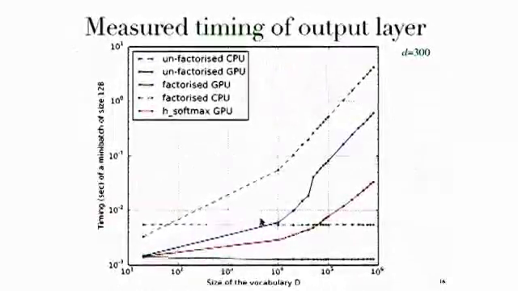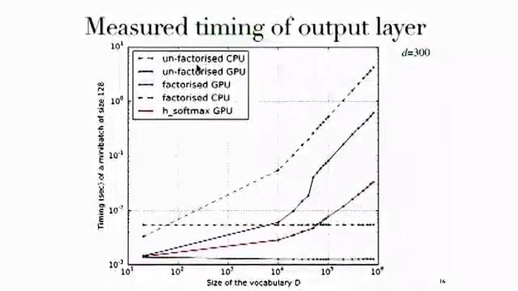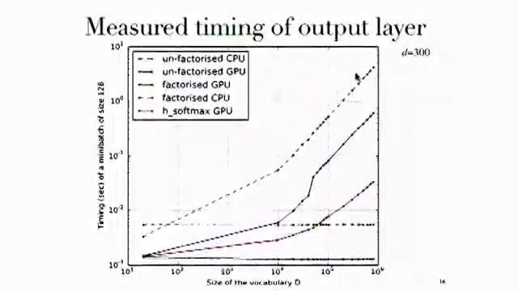Regarding the measured timing, we did two implementations of this, one on CPUs and one on GPUs. This compares the timings of the unfactorized, standard backprop with our factorized version. For a mini-batch of 128 examples, on a log scale, standard backprop takes nearly half a second.